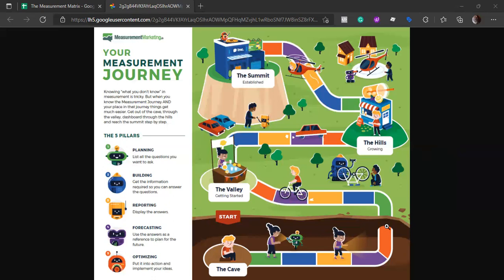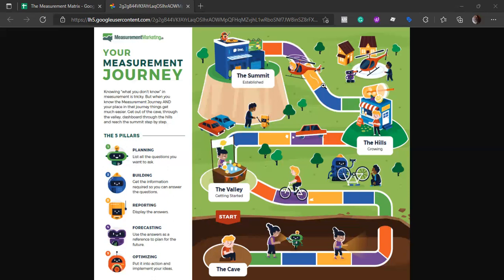Like if we are at the cave level, then through optimizing, we go out, we enter the valley, and we then again go to the planning phase. And if we optimize at the valley level, then after that, we go to the planning for the hills, and the same is for the summit. So basically, optimizing is the gateway through which we change. Like from cave, we enter the valley, from valley, we enter the hills.